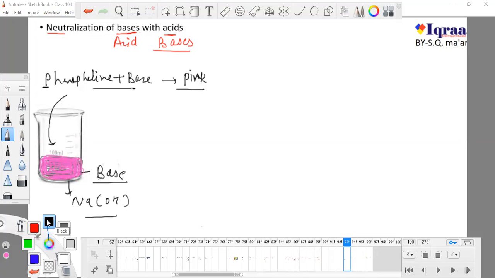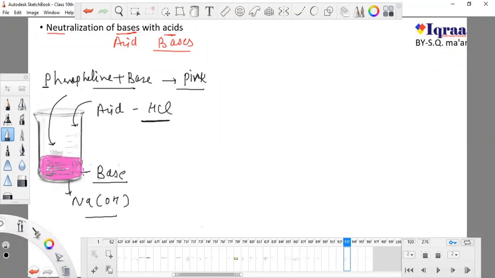Now, as soon as I add acid to it, and this acid is HCl, this pink color will disappear. I added phenolphthalein to the base, the color turned pink, and again I have added acid to this and the color will disappear, and this acid will remove the effect of this base.